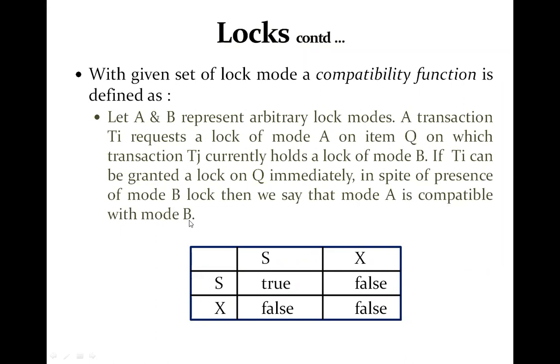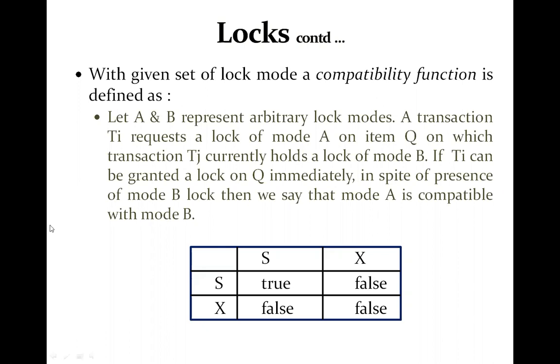Since we have two modes, suppose there is an object and a lock has been granted to another transaction. It means that particular object is under the lock of another transaction, and one transaction Ti is requesting a lock for the same data object.